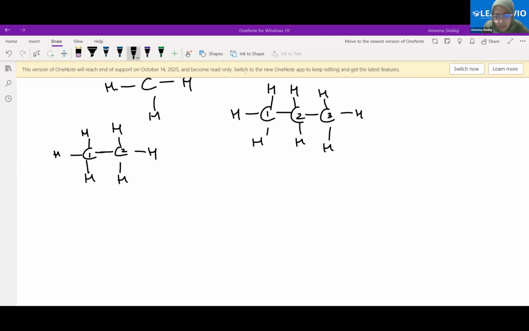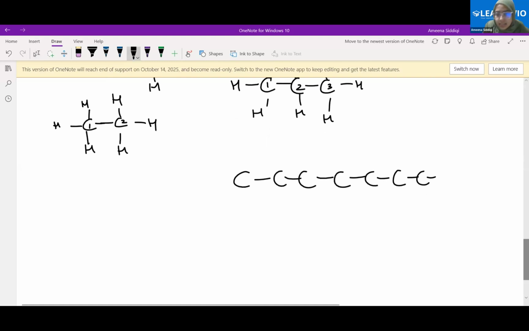We can have 7 carbon atoms. What will happen? This is also possible, right? What is stopping the linkage, carbon linkage? Nothing. We can have any number of carbon atoms linked together to give you the compound. Now, let's see for this carbon atom, how many hydrogen atoms are needed here?